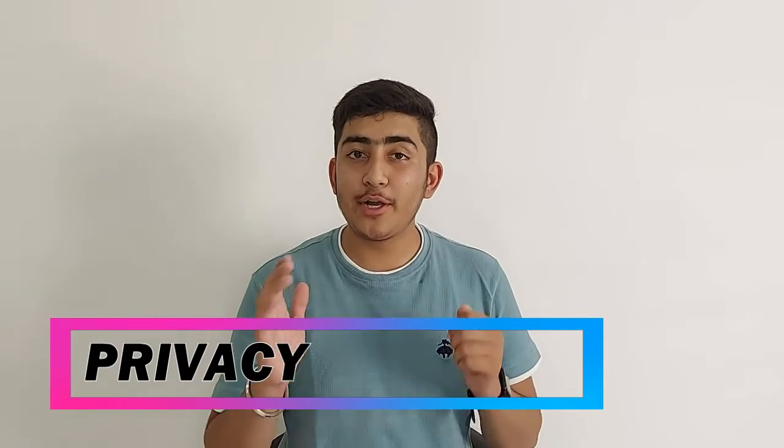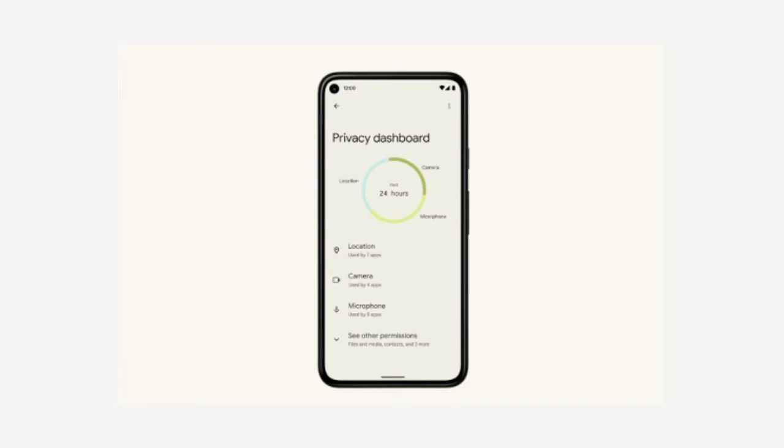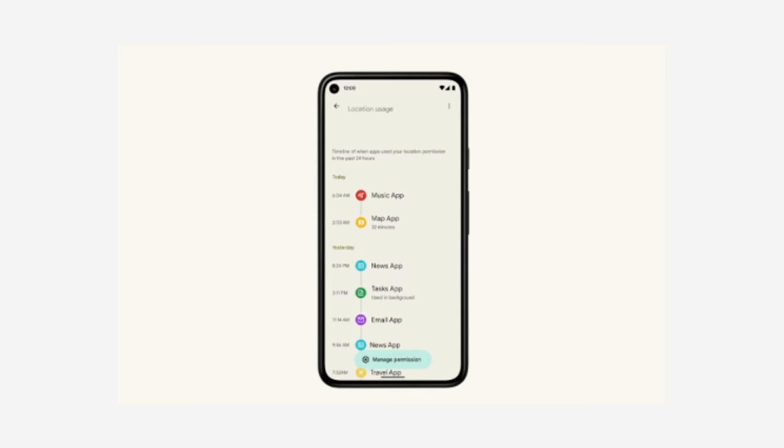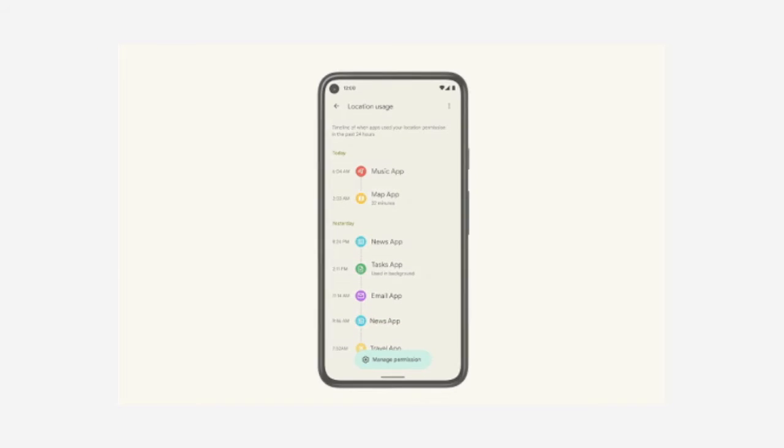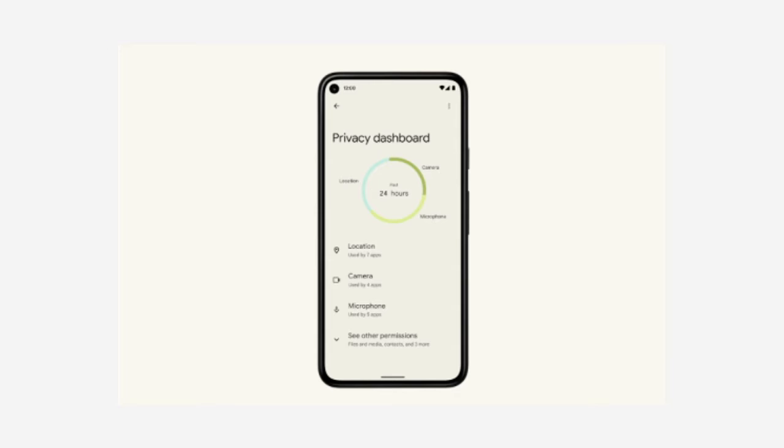So now let's move to the fourth and the most important upgrade in Android 12, which is about your privacy. Google has made a lot of changes to privacy in Android 12. Now in Android 12, you can easily control how much private information you want the apps to access. We have a new privacy dashboard in Android 12 from where you can control what information you want the apps to access very easily. It will also tell you what permission or what information was accessed by a particular app at a particular time. And in this dashboard, you can easily make changes to what permissions you want the app to access.